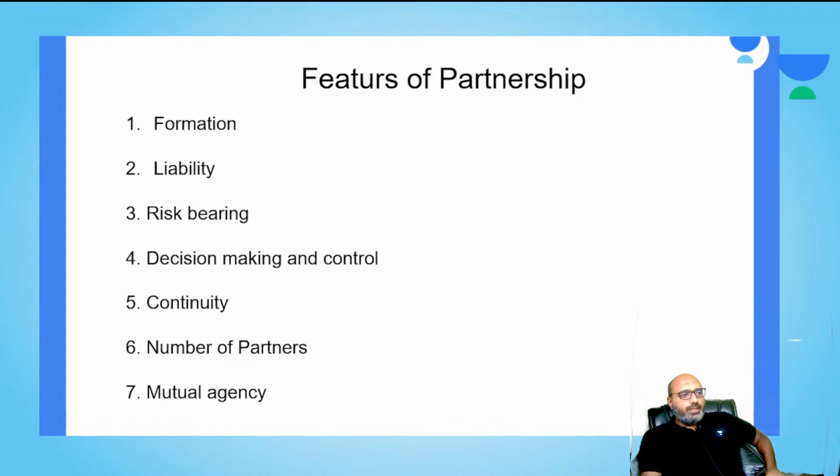Getting it? It's a condition governing the relationship. So everywhere there will be a condition. Whatever the partners want to have, they put it as the law. What does the law say? Basically, we need to go as per the Indian Partnership Act 1932.